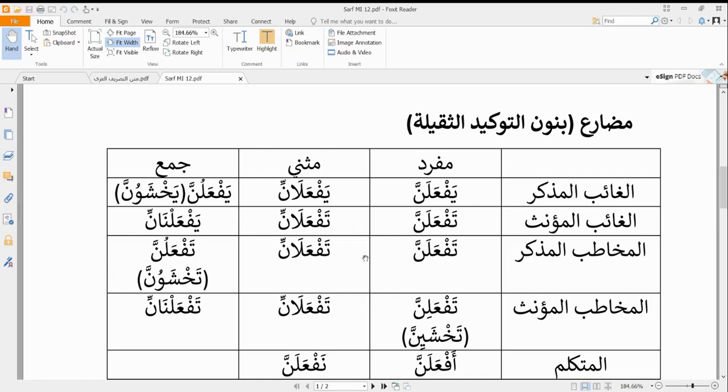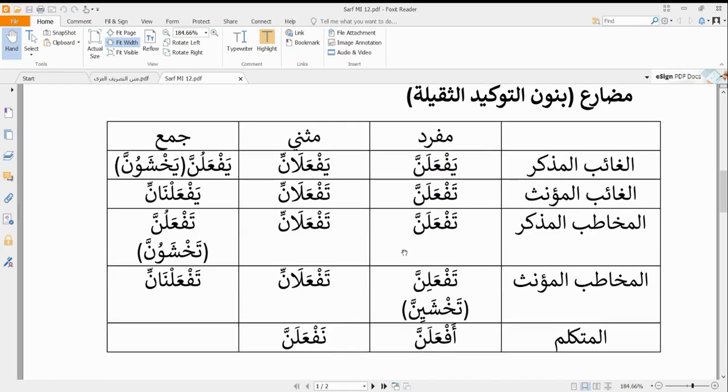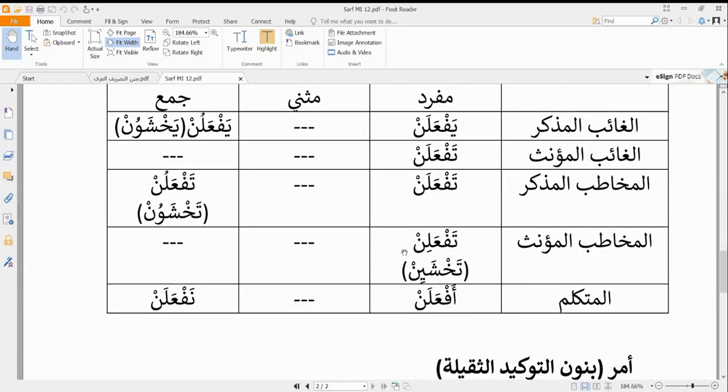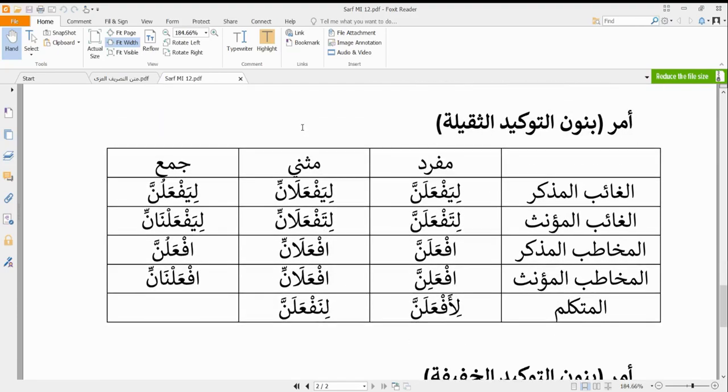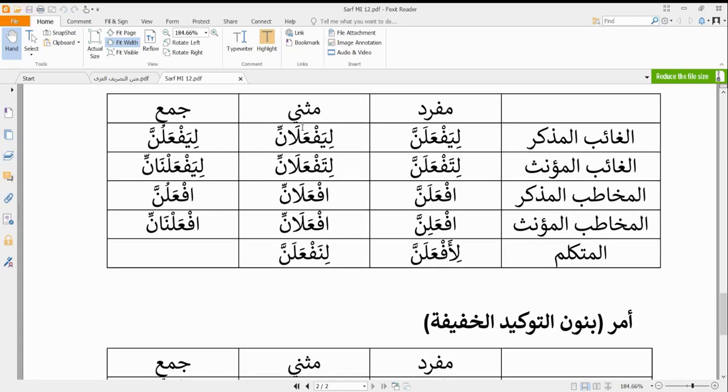And finally, in every other case, we give the letter before it a fatha, and we put our nun ta'kid thaqila to it. So if we want to do nun ta'kid khafifa, it's basically the same process, just that instead of having our nun shadda, we have a nun that has sukun, and we cannot form nun ta'kid khafifa for something like muthanna or jam' mu'annath. And finally, if we want to do the amr, all we have to do is add a lam al-amr if we are talking about ghaib or mutakallim, or remove the harf al-mudara'a if we have mukhatab mudhakkar.